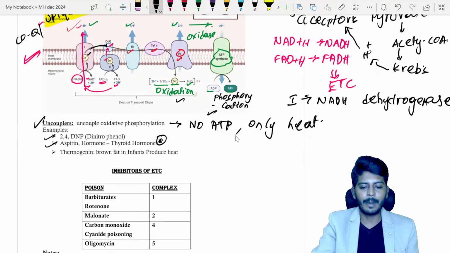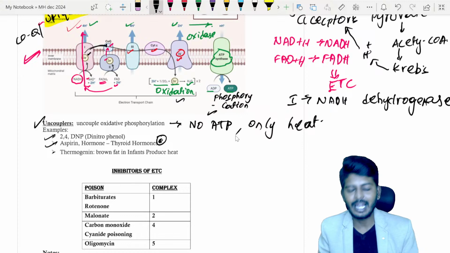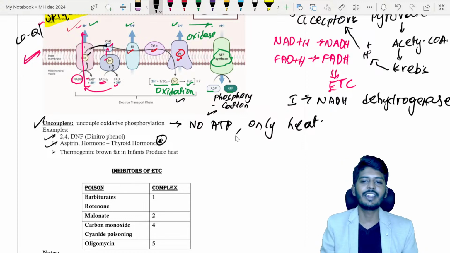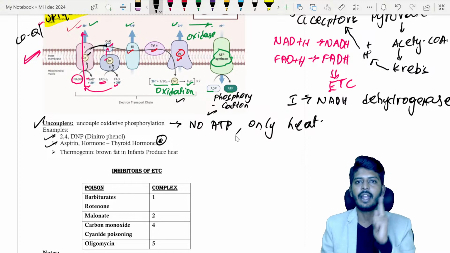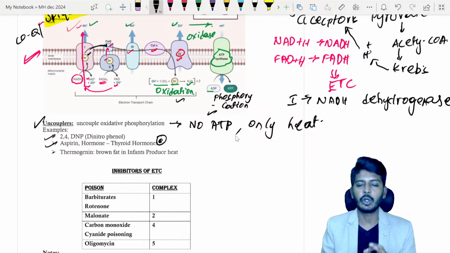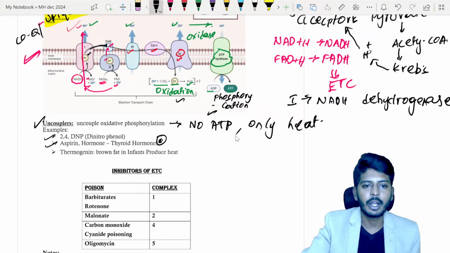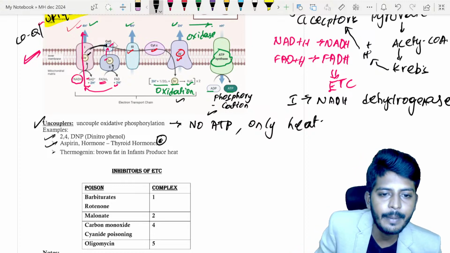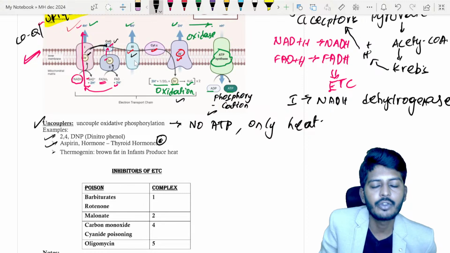So to sum up the electron transport chain, everyone will have confusion in it. Remember, we need two things: electrons and hydrogen. Electrons are required for complex 4, cytochrome oxidase. From complexes 1 and 2, electrons are collected by coenzyme Q, which gives them to complex 3.